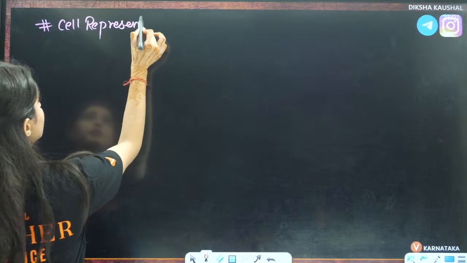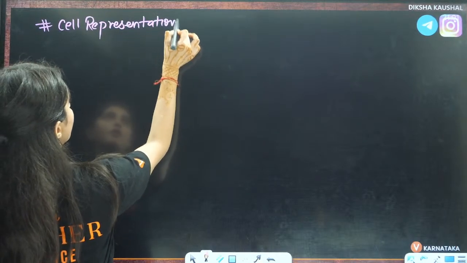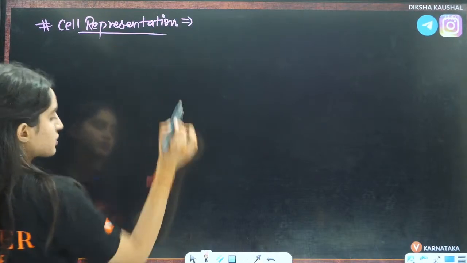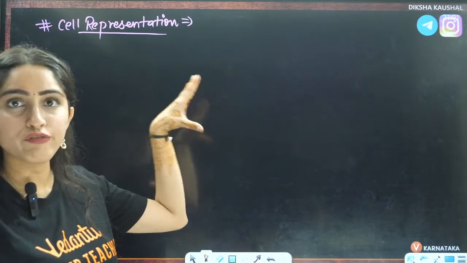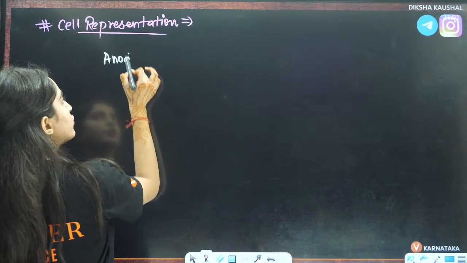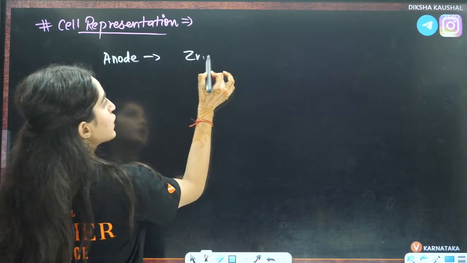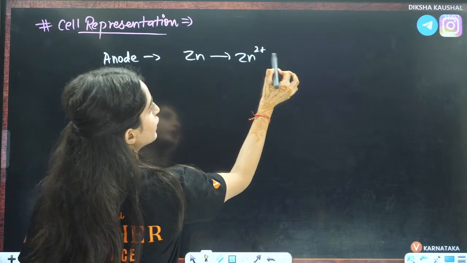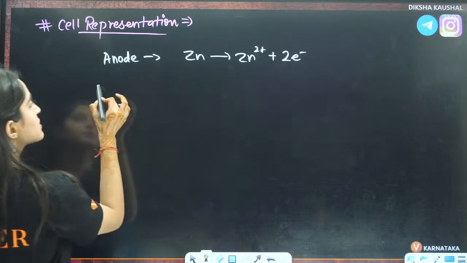Cell representation. Now, cell representation means, let us write the full reaction here. In the Daniell cell, we had two things. At the anode, zinc was getting converted to Zn2 positive by losing 2 electrons.